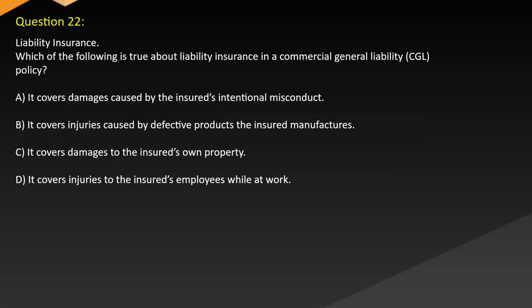Question 22. Liability insurance. Which of the following is true about liability insurance in a commercial general liability CGL policy? A. It covers damages caused by the insured's intentional misconduct. B. It covers injuries caused by defective products the insured manufactures. C. It covers damages to the insured's own property. D. It covers injuries to the insured's employees while at work.